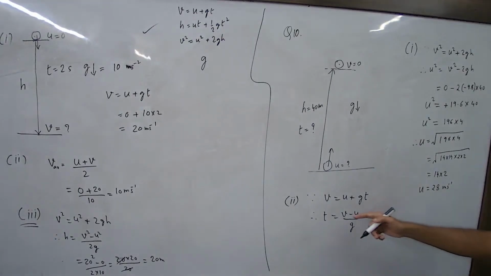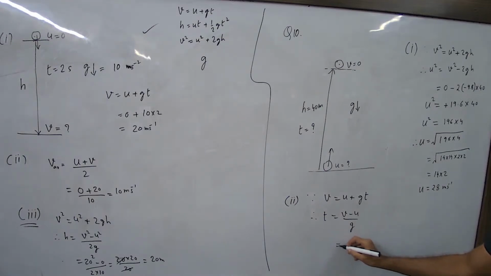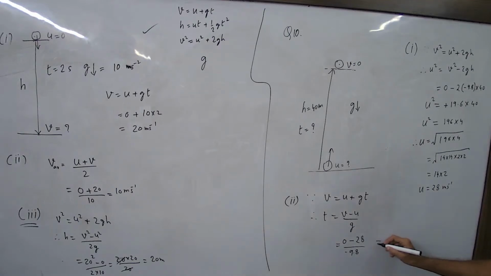With this also, if you know the initial and final velocity, because we already found the initial velocity. So v is 0 minus 28, divided by minus 9.8. Minus 28 by minus 9.8, so this is 280 by 98. Now with 7, 7 1 is 7, 7 4 is 28, again 2 7s are 14.